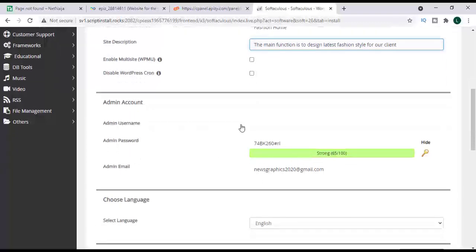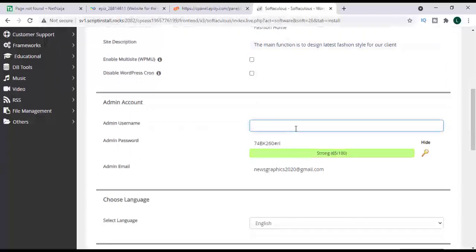The next thing is to give a username for the login. For every WordPress site, you must have a username and a password that you will use to log into the admin page where you will be doing all your design. But at the front end is where the client can have access.